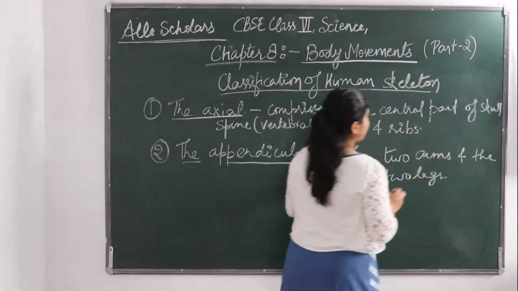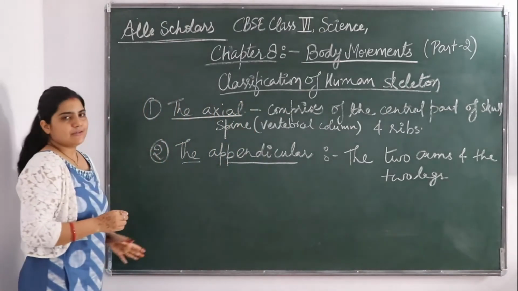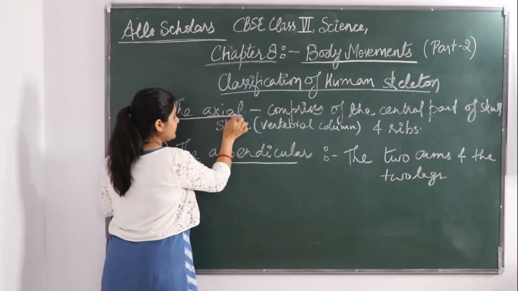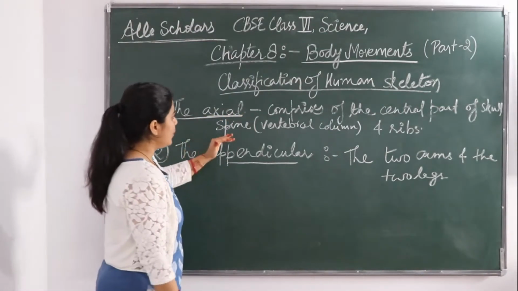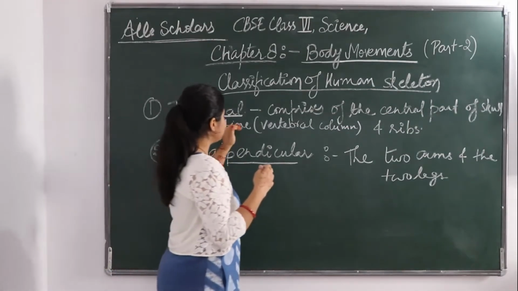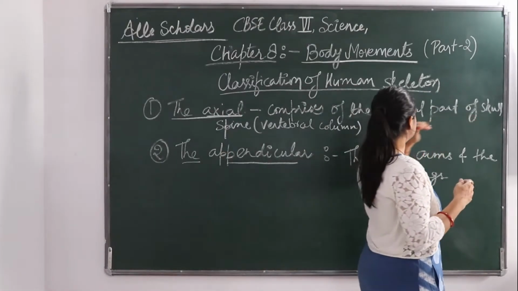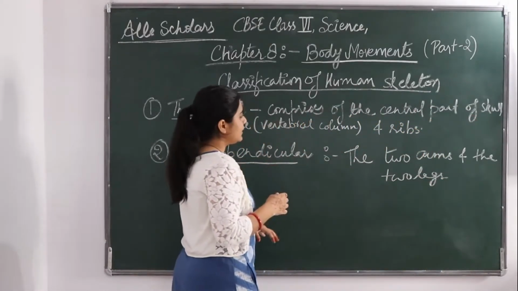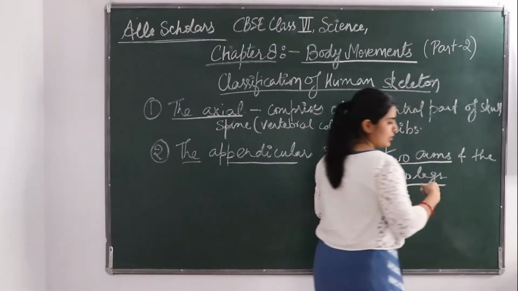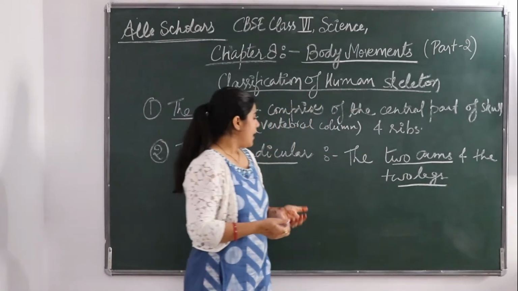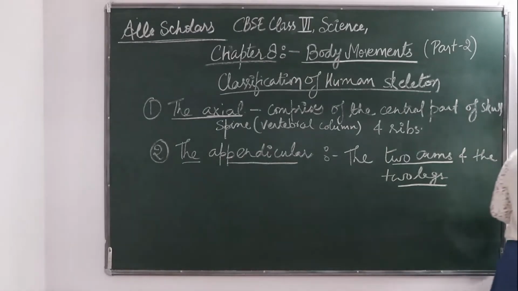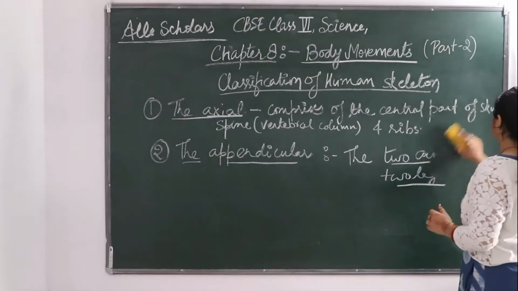So if you classify human skeleton, it can be classified in two parts: the axial part, which is basically the spinal cord, the skull and the ribs. The appendicular, basically the shoulders and all, or the two arms, two legs, the limbs portion is the appendicular part. Okay. So next we shall see what is bone.